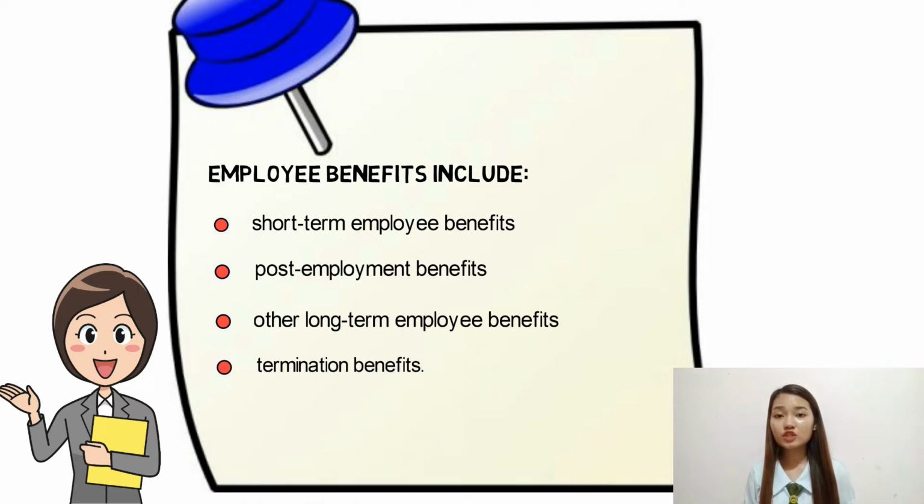And D. Termination benefits. Employee benefits include benefits provided either to employees or to their dependents or beneficiaries and may be settled by payments made either directly to the employees, to their spouses, children, or other dependents, or to others, such as insurance companies. An employee may provide services to an entity on a full-time, part-time, permanent, casual, or temporary basis. For the purpose of this standard, employees include directors and other management personnel.